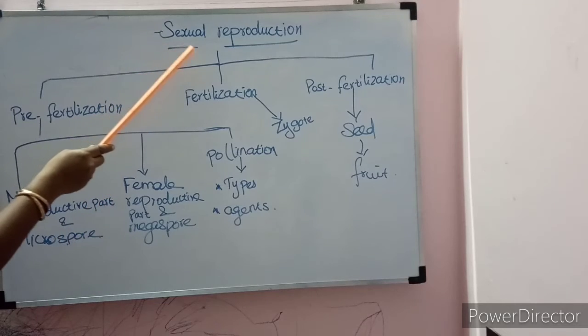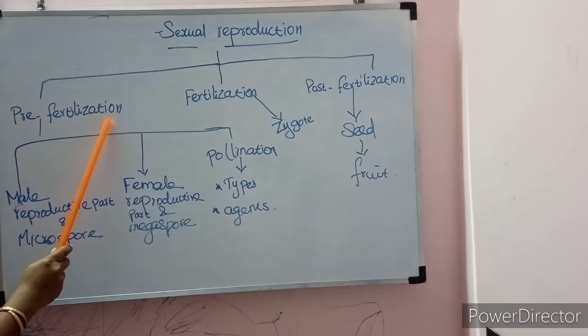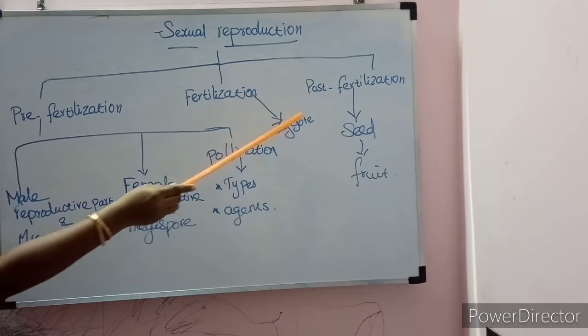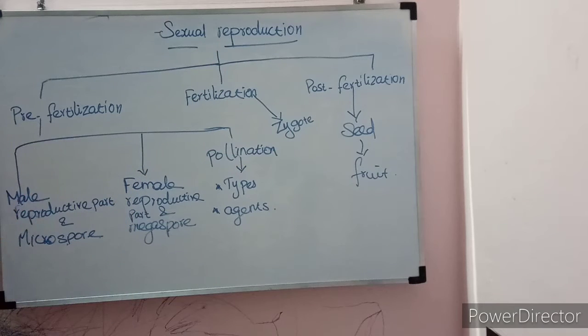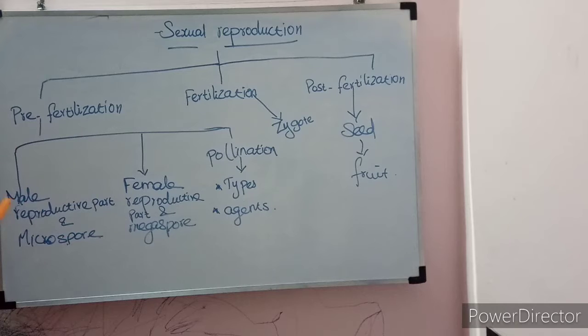Now we are going to see the topic sexual reproduction. Sexual reproduction involves three stages: pre-fertilization, fertilization, and post-fertilization. Pre-fertilization: sexual reproduction involves the fusion of male gamete and female gamete. The production of male and female gametes involves pre-fertilization.